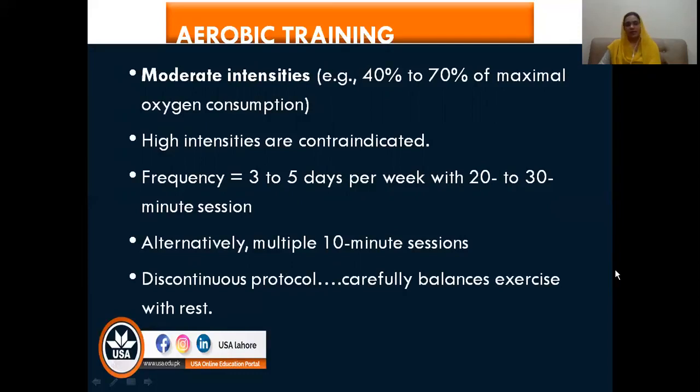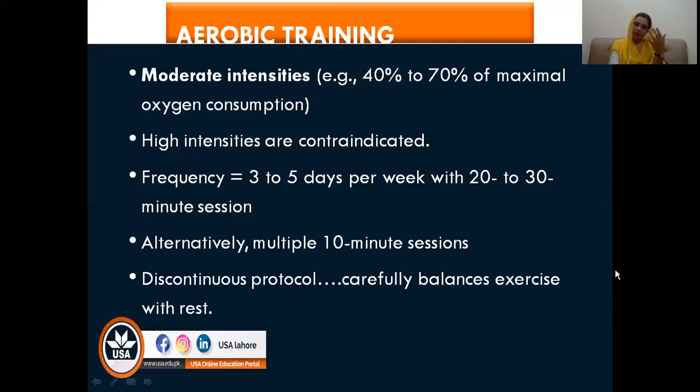Then the frequency: as you know, endurance training always involves more repetitions and less intensity. The frequency is 3 to 5 days per week, and the time is usually a 20 to 30 minute session. Or if the patient has the problem of fatigue, as we have just discussed, you can use multiple 10-minute sessions: 10 minutes of activity, then a break, then 10 minutes of activity, then a break.